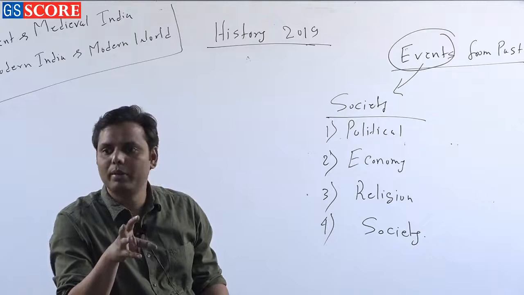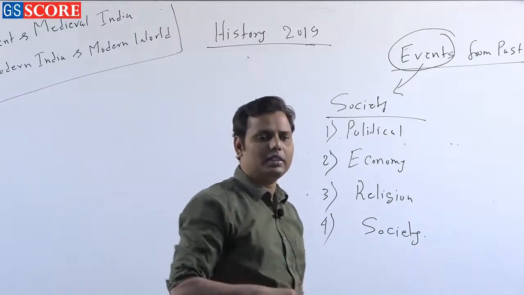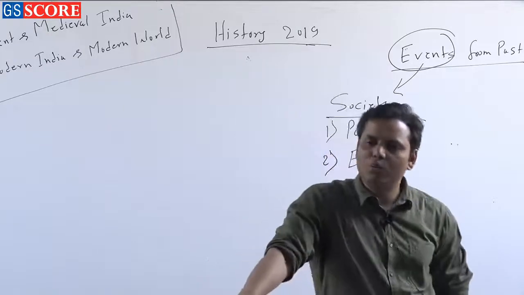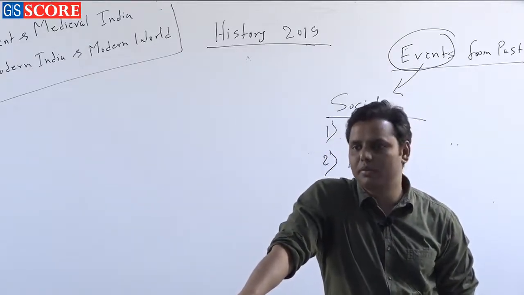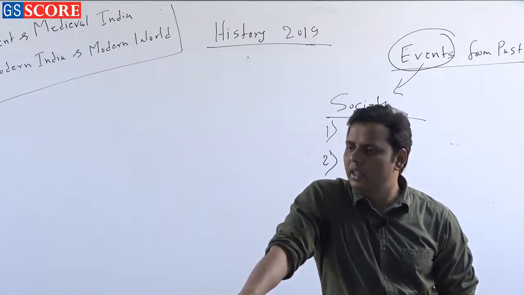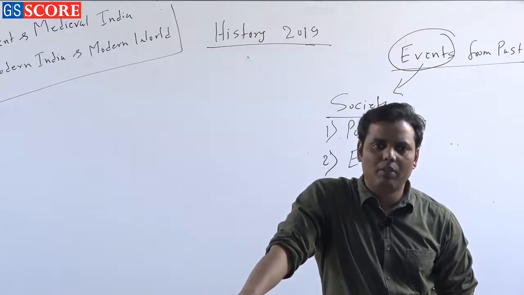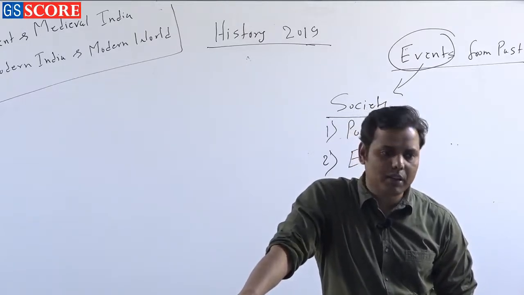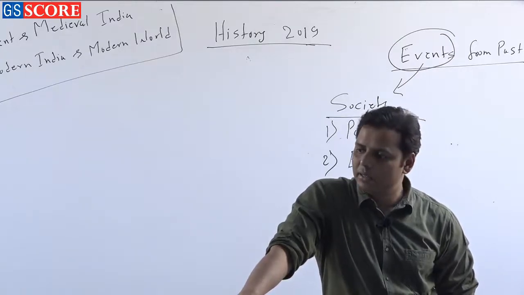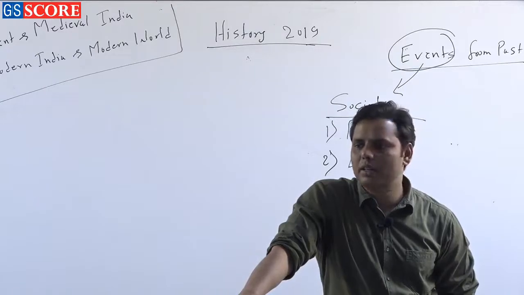It is all about the interpretation, right? If the First World War happened, what were the reasons? Or if the French Revolution happened, what were the reasons behind the French Revolution, or what were the outcomes, the results of the French Revolution? That might be important for history, because ultimately there is a single point of studying history: we just want to learn something from the past, so that we can rectify the present and make the future better. That is the very simple reason.